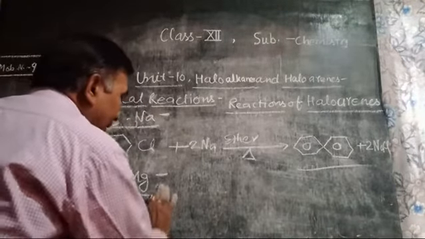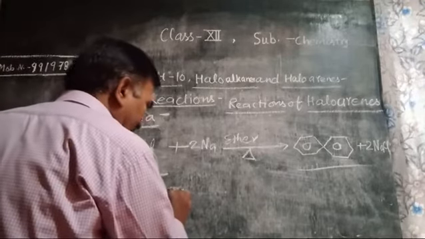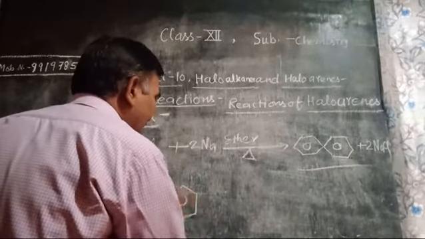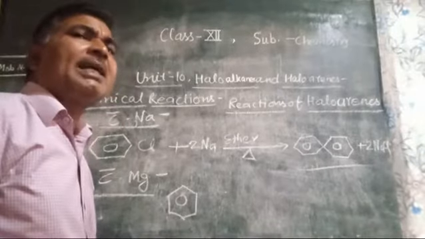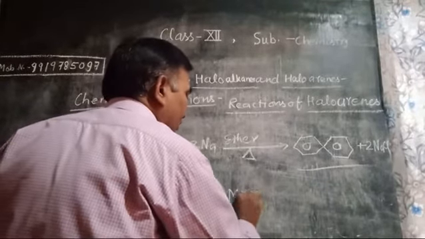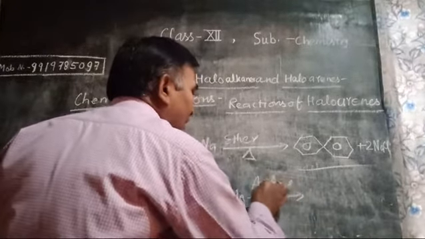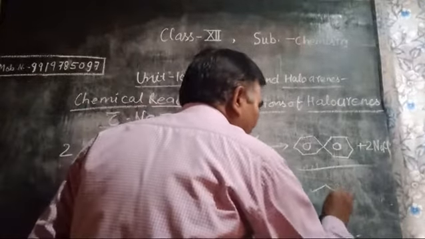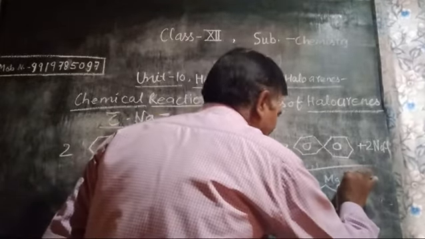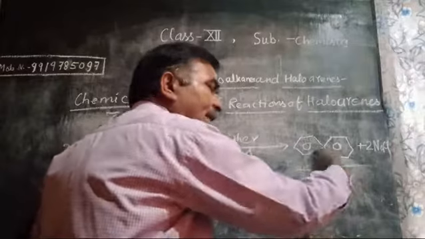When Mg is taken as a reagent and the reaction is held between haloarenes and magnesium, magnesium dissolved in a suitable solvent, then an addition reaction is expressed by the haloarene and the product is ArMgX, such as C6H5MgCl.